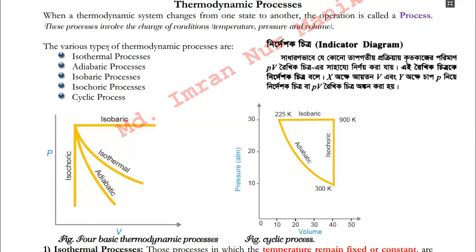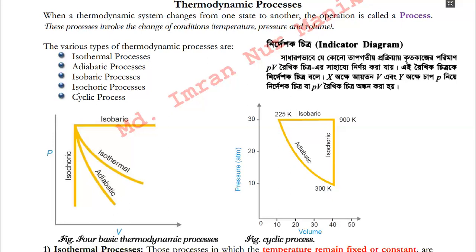That means our body operates in an isothermal process. Gaining pressure is possible, losing pressure is possible, but the pressure should remain constant throughout the process. That is why it is known as an isobaric process.